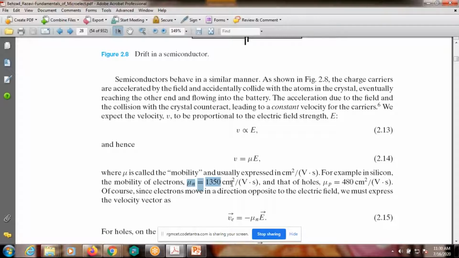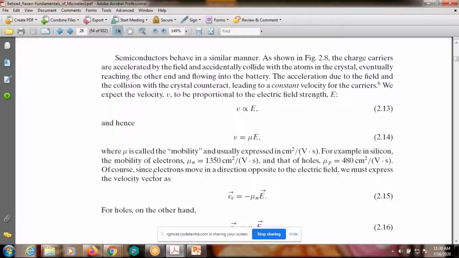Compare here: the mobility of electrons is greater than the mobility of holes. So compared to p-type, in n-type semiconductors the charge carriers, electrons, are faster than holes.